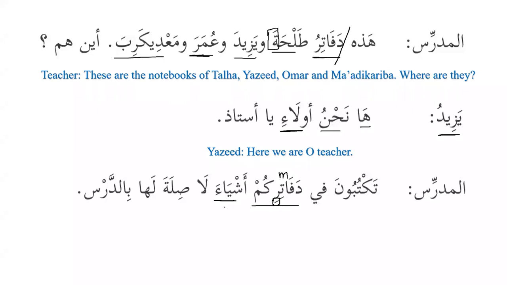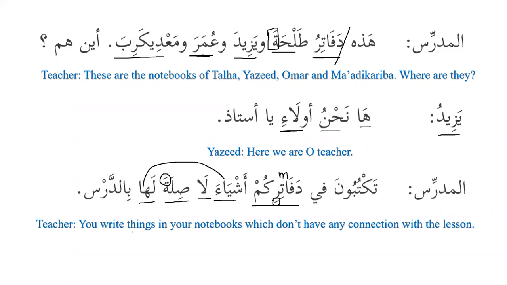تكتبون في دفاتركم أشياء لا صلة لها بالدرس, that do not have any connection with the lesson. This is لا النفي للجنس, and we know that after this the noun is singular and it is مبني على الفتح. So we can see over here لا صلة لها بالدرس, and ha here refers to the things. So the teacher says, you write things in your notebooks which do not have any connection with the lesson.